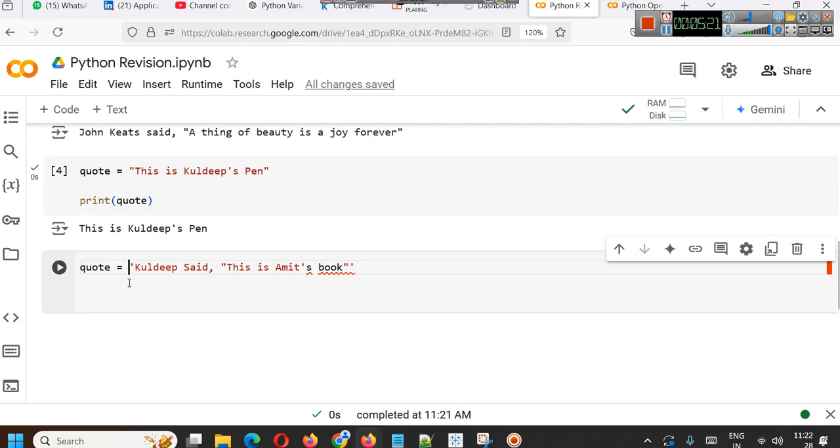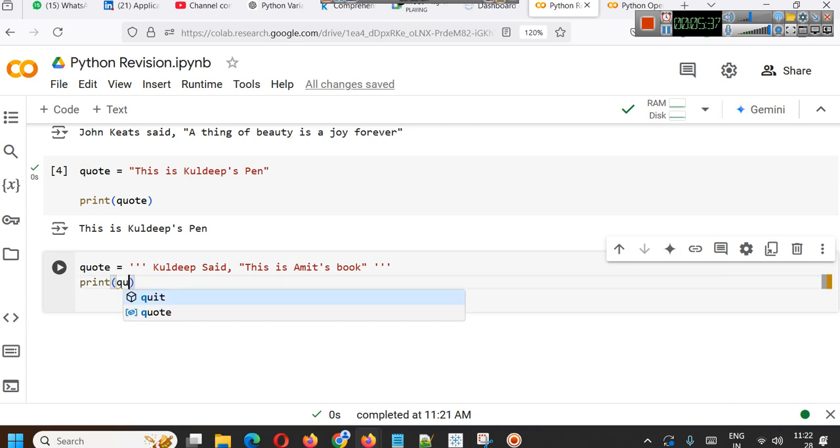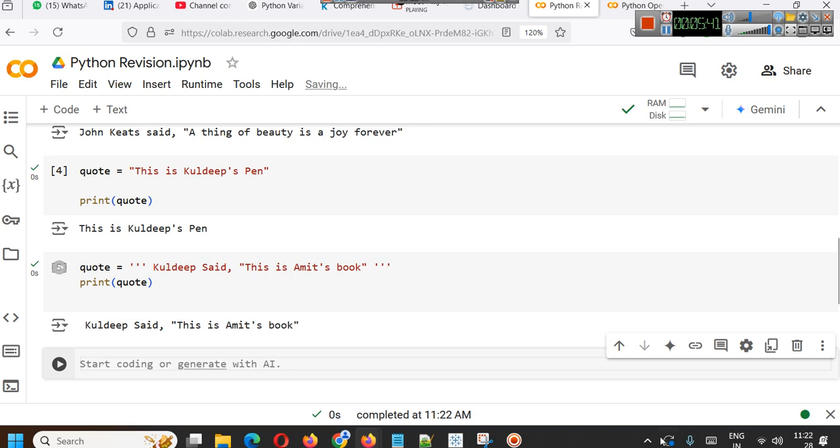So let's try triple quote. We start with triple quote, we end with triple quote, and I'm just giving a space so that it is clear. And what if we print the string this time? When you print this, it will be printed. This is one way of doing it.